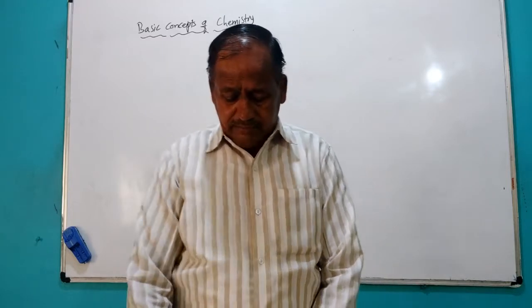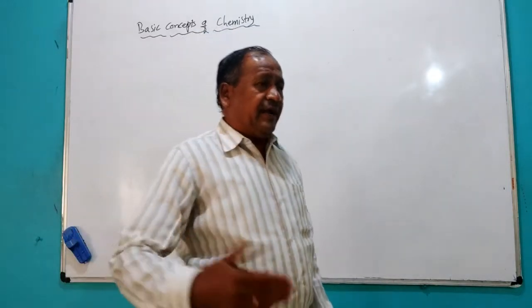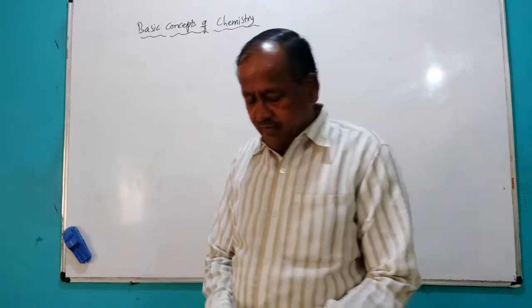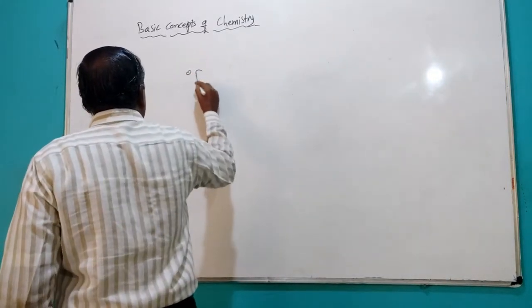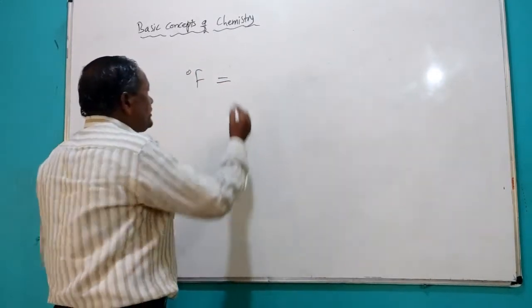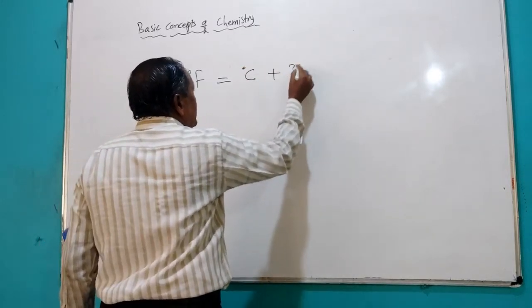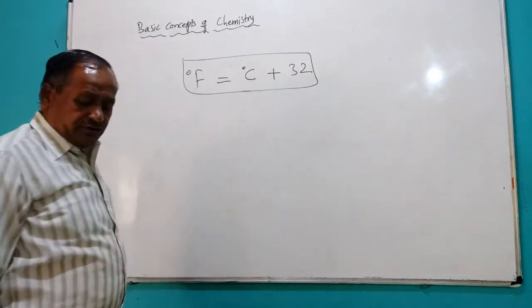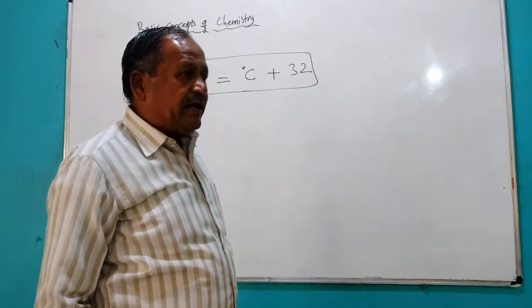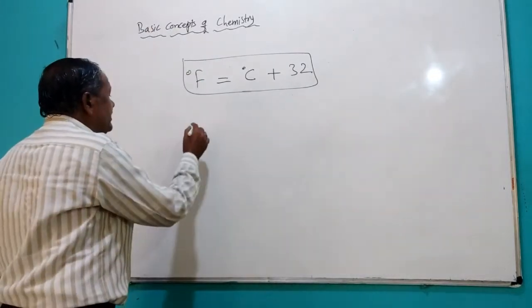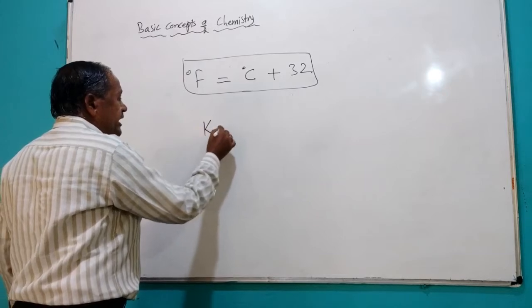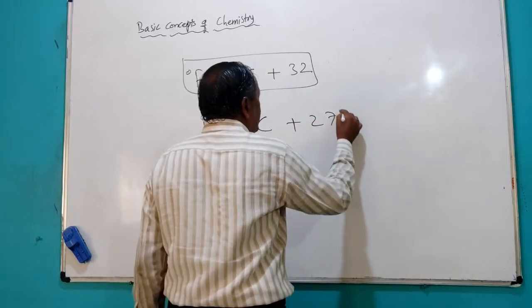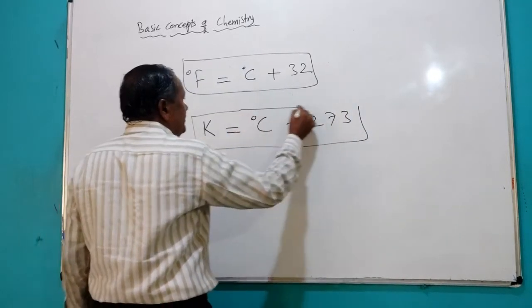These are related from one to another: degree Fahrenheit is equal to degree Celsius into 9 by 5 plus 32. Similarly, the Kelvin scale and degree Celsius are related: Kelvin is equal to degree Celsius plus 273. If we add, it will become the Kelvin scale.